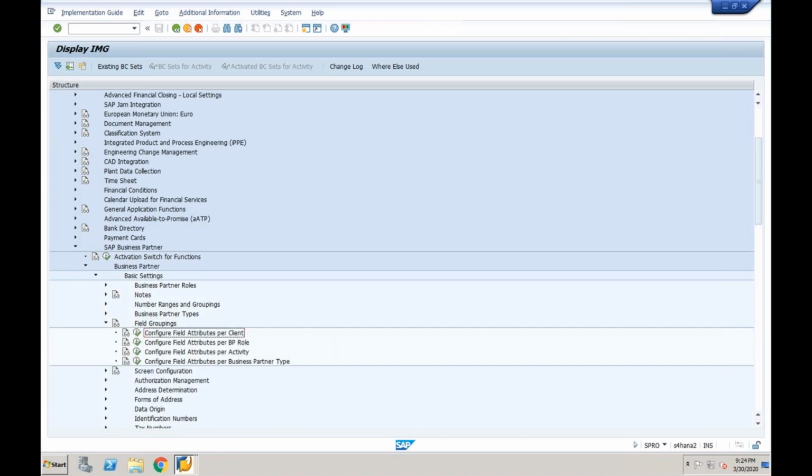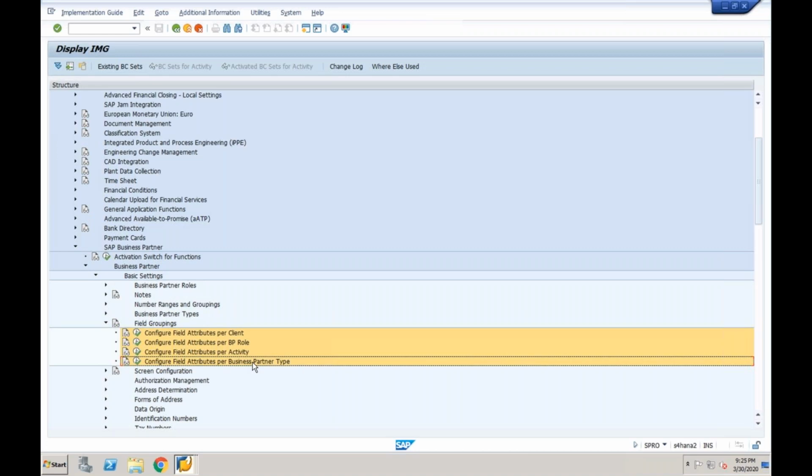So client level, BP role level, activity level, business partner type level. It is not recommended at client level, business partner activity level, and business partner type. Why? Because if you change any fields here, it will affect all the roles. That is not a recommended action.